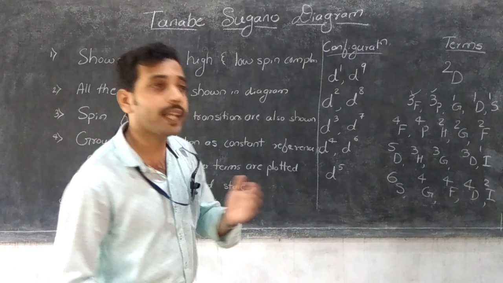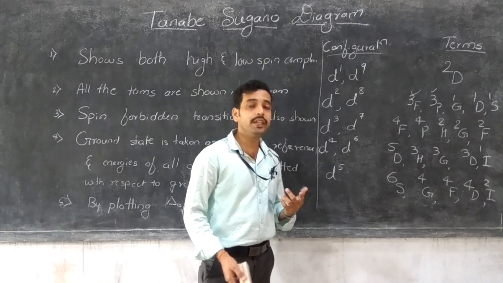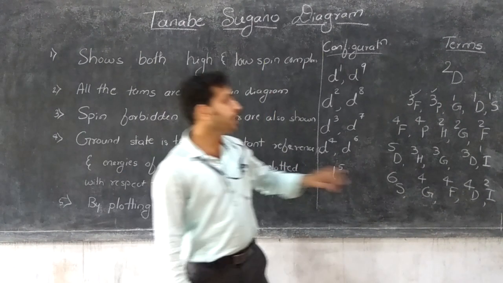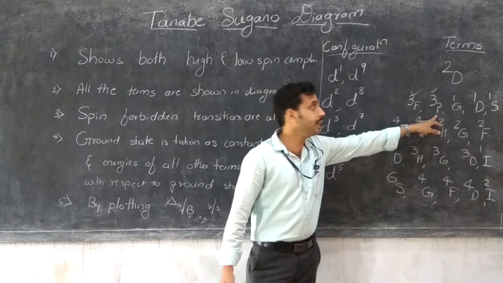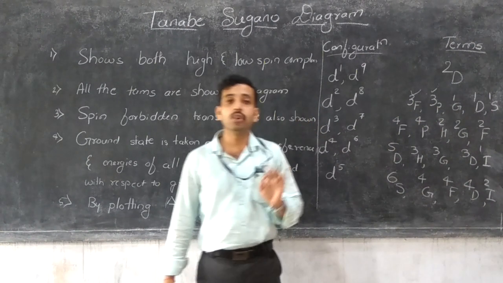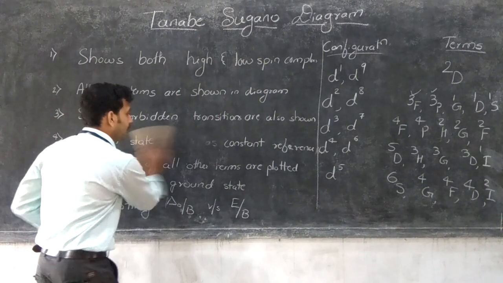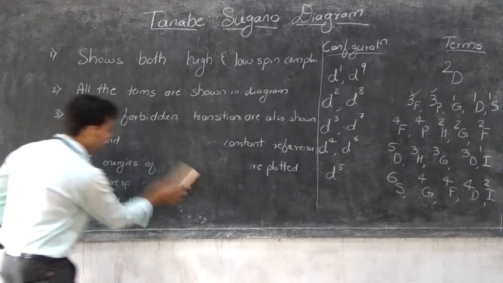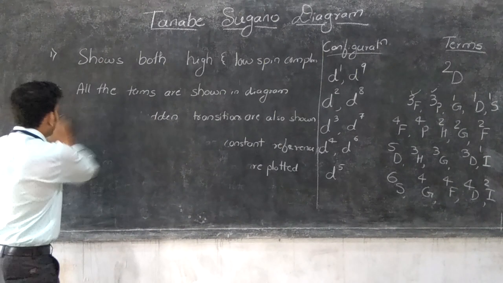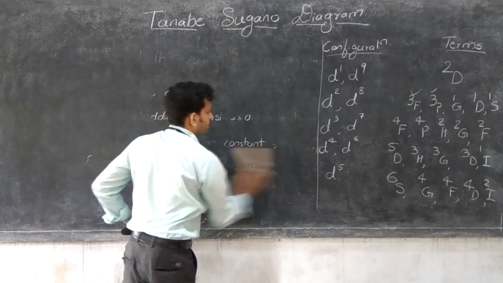Before drawing the Tanabe-Sugano diagram, we must glance at the last video class. In the last video class, each term like the F term, P term, D term or S term has Mulliken terms. We just glance at the last class because in the last video I explained the Mulliken terms for the S to F or S to H terms. So just